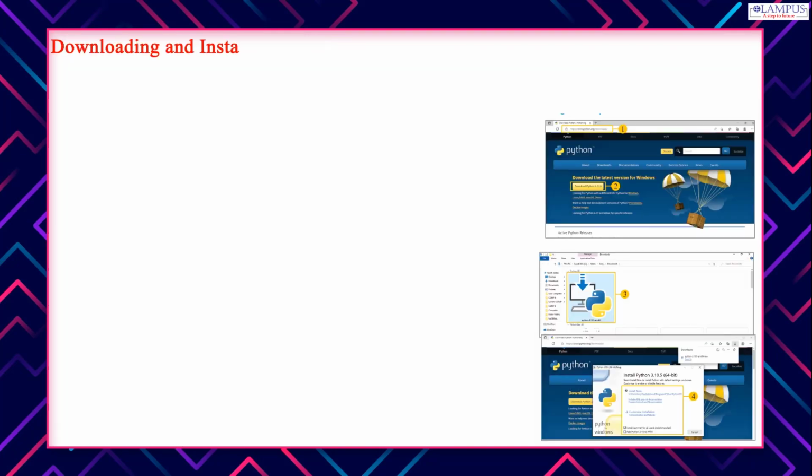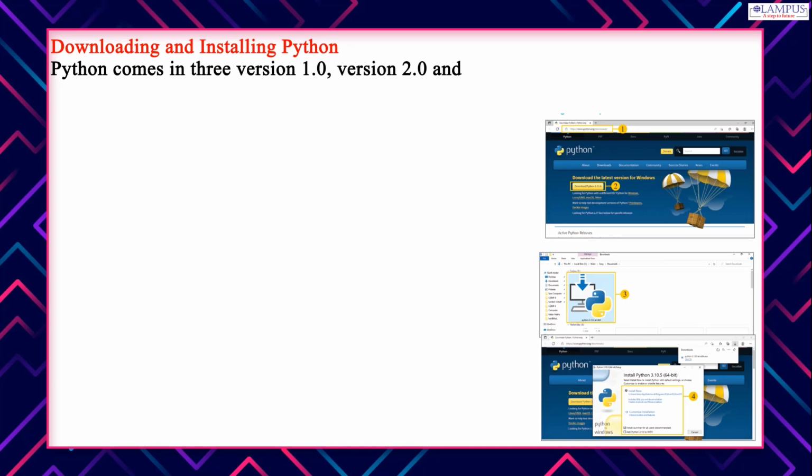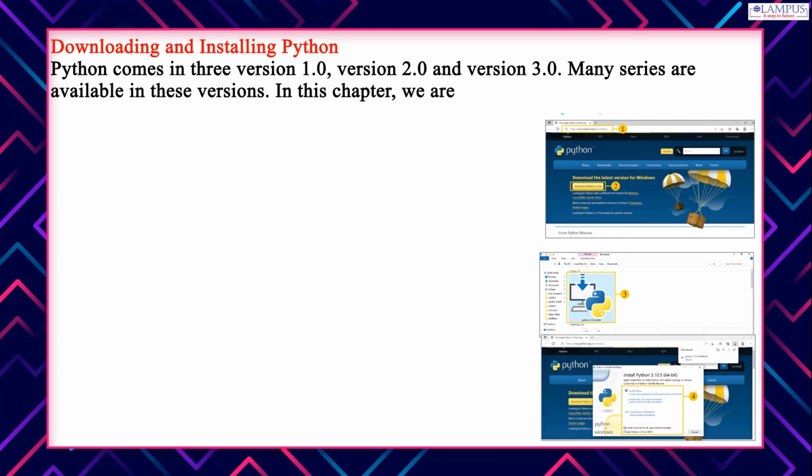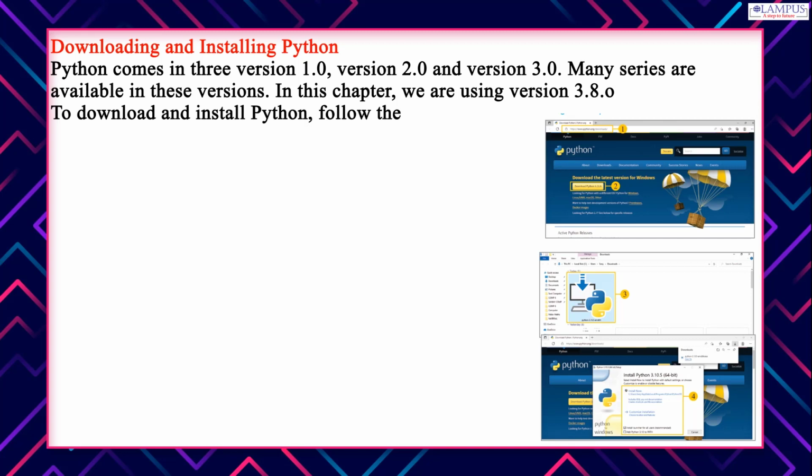Downloading and installing Python. Python comes in 3 versions: version 1.0, version 2.0 and version 3.0. Many series are available in these versions. In this chapter, we are using version 3.8. To download and install Python, follow the given steps.